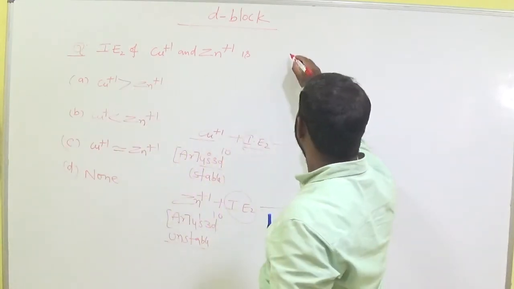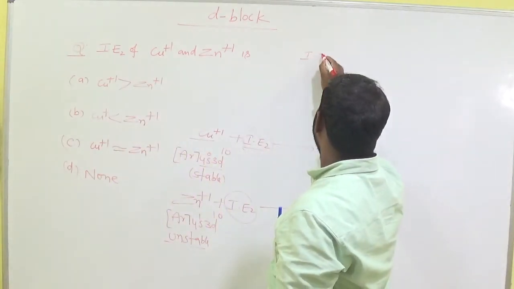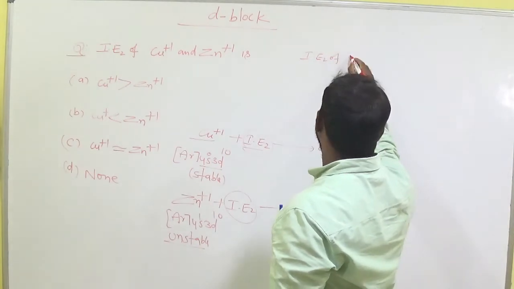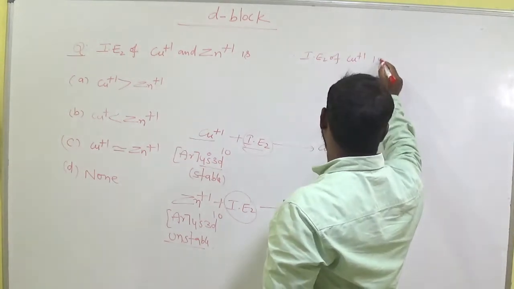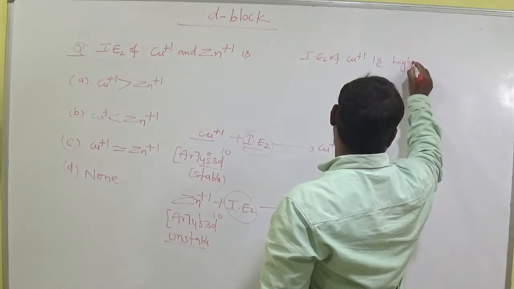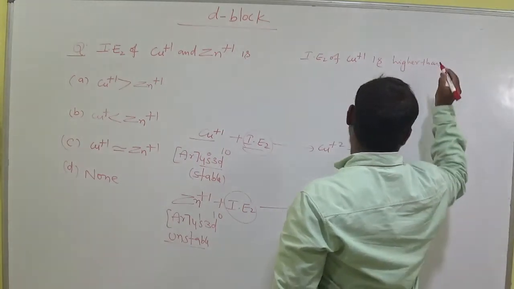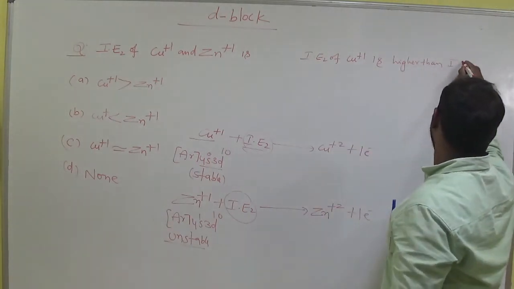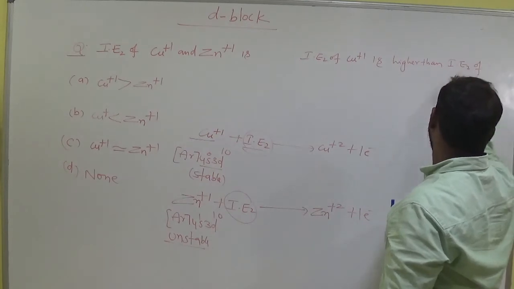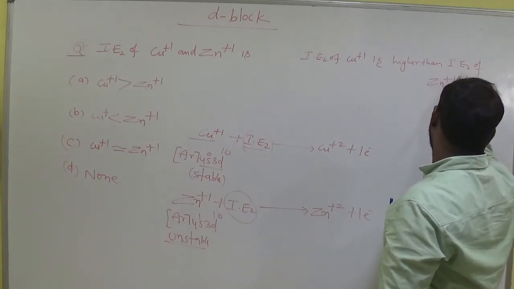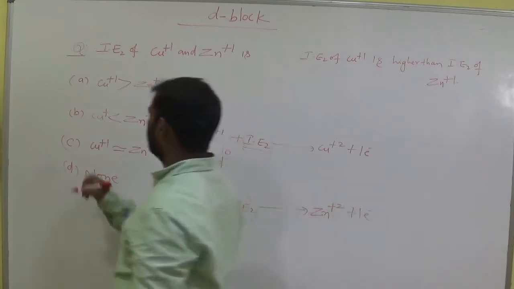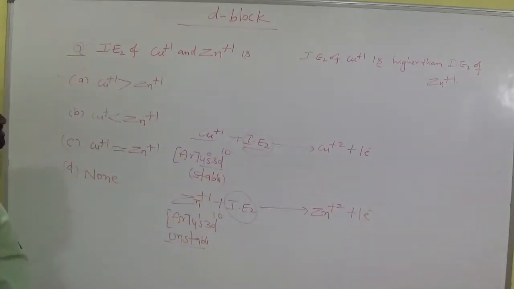So therefore IE2 of Cu plus 1 is higher than IE2 of Zn plus 1. Keep it in our mind. Very, very important bit. This is the correct answer.